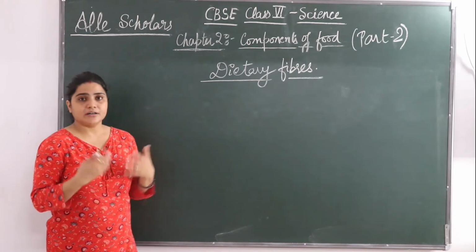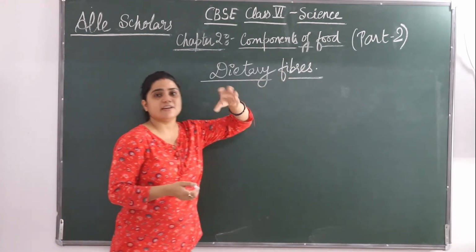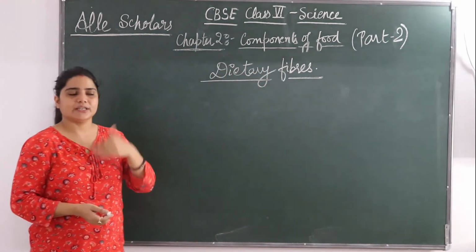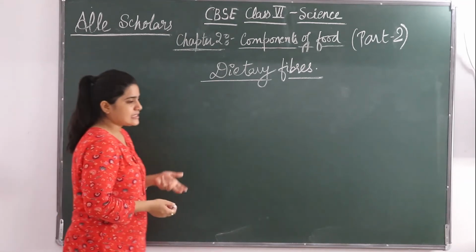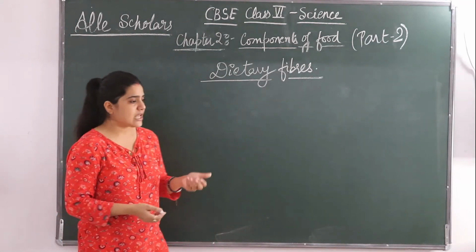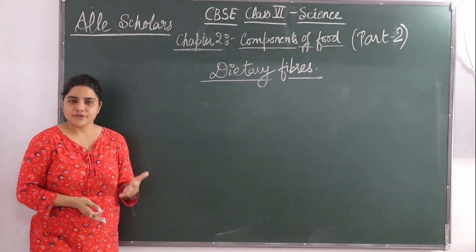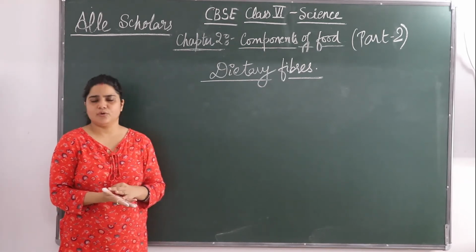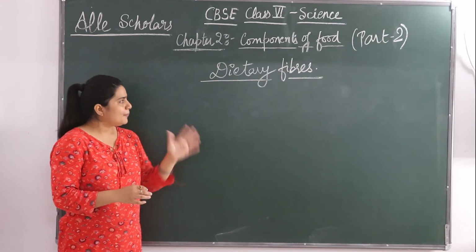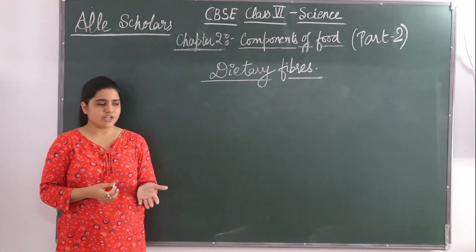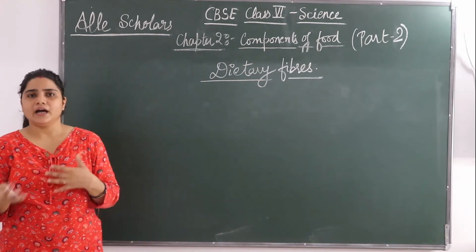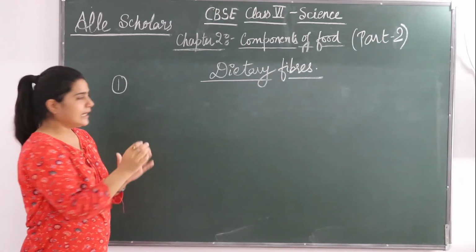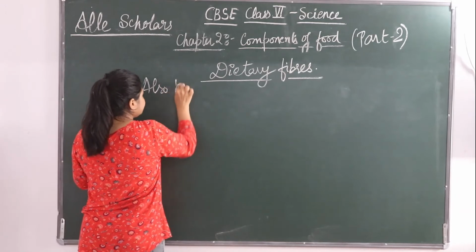Okay, you must have heard nowadays it is very common, such and such thing is fiber rich. What is that fiber rich? That is basically these dietary fibers, or you can say roughage. So whole grains, pulses, potatoes, fresh fruits and vegetables are the main source of roughage. Okay, so roughage does not provide any nutrient to our body, but it's still an essential component of our body and adds to its bulk. Okay, so the first thing about dietary fibers is that it is also known as roughage.